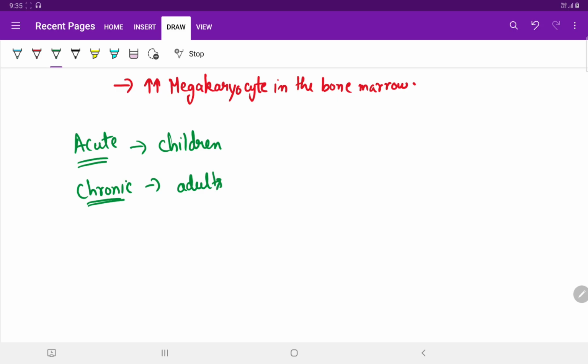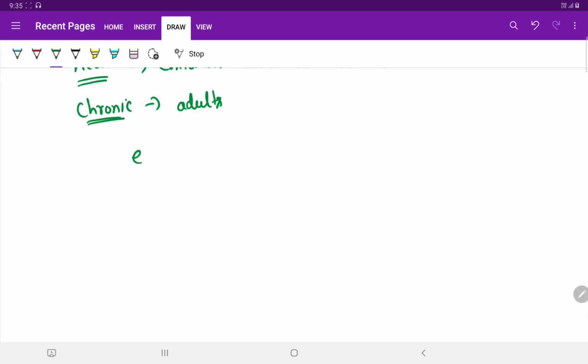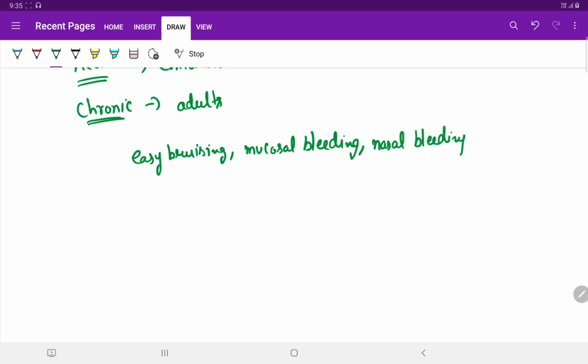The clinical features are easy bruising, mucosal bleeding, nasal bleeding, bleeding from gums, and hematuria, the presence of blood in the urine.